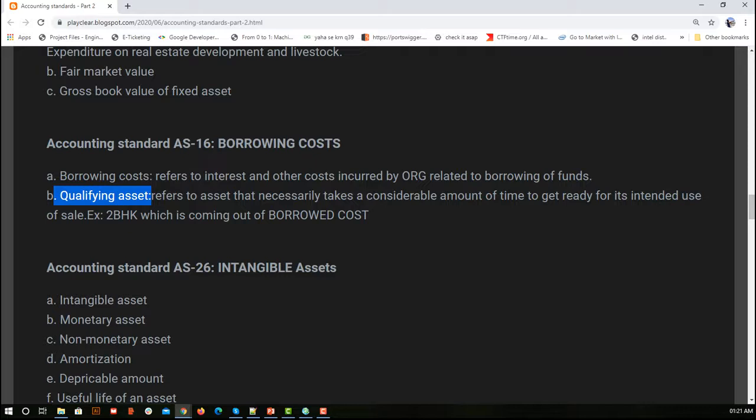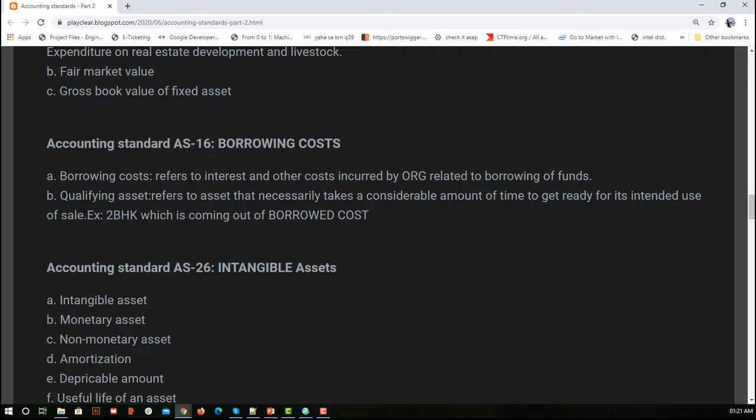Now that is a kind of current asset but not my fixed asset. So the cost incurred in building or preparing that current asset is also considered for AS16, which talks only about the borrowed cost. So here we are not talking about the building itself, it is talking about the cost incurred in the building of that asset. So here it's all about the external costs that we are paying, on something that does not belong to the organization.